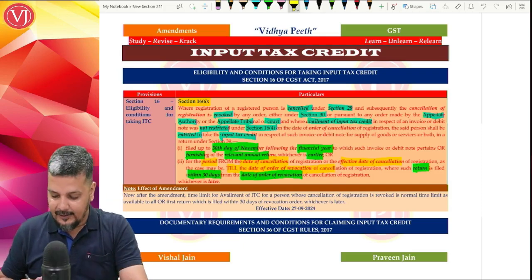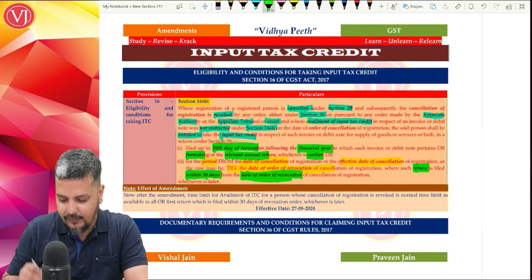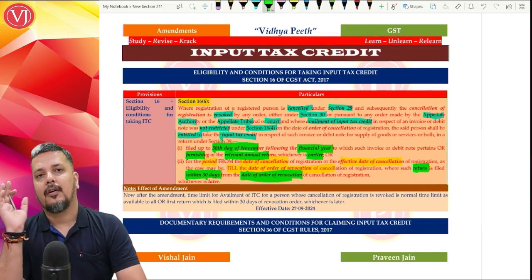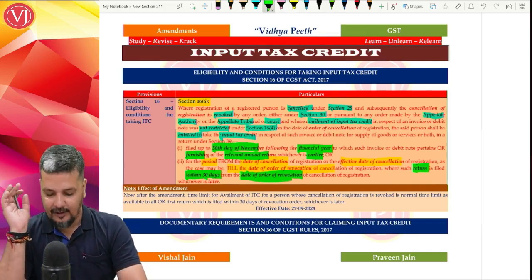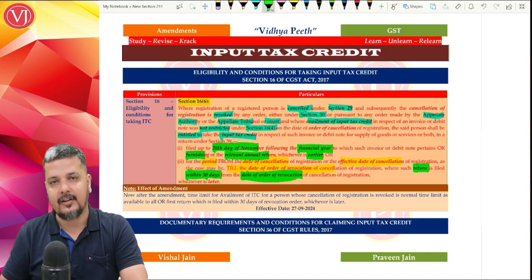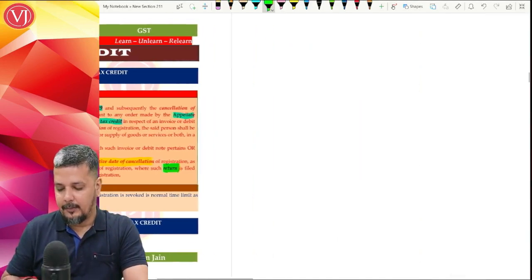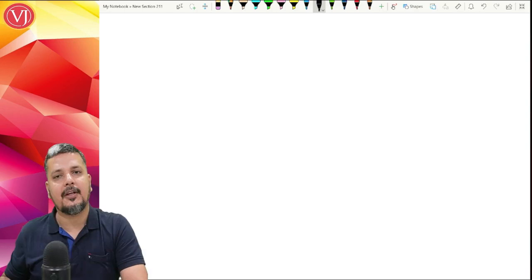And that return is to be filed within 30 days of the order of revocation of cancellation. So within 30 days from the order of revocation of cancellation, you have to file, and compare both the time limits, whichever is later. Please understand for which period you are going to file the return.